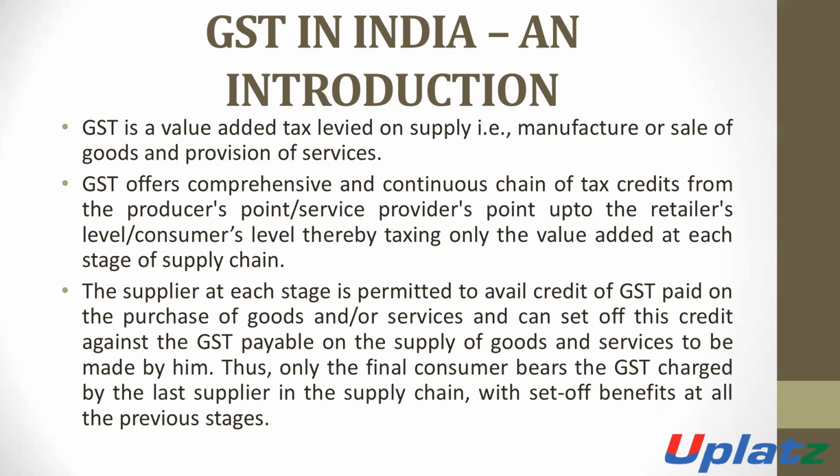So the wholesaler indirectly recovers from the retailer the tax which was paid by him to the manufacturer, and he can adjust it against the amount already paid by him to the manufacturer. So there is a proper chain of tax credit.